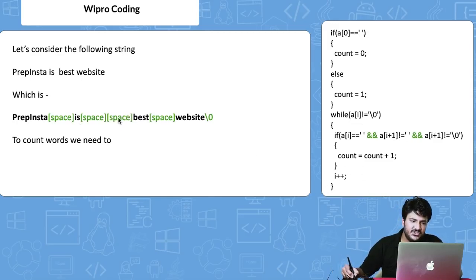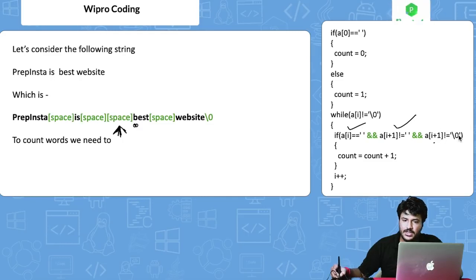Now finally we reach this space here, right? Now a[i] is equal to blank space. Yes, this condition is satisfied. a[i+1] is not equal to blank space. This is equal to B, right? So obviously this condition is also satisfied. Then finally this last condition: a[i+1], which is B, correct? It is not equal to backslash 0. So obviously this condition is satisfied.